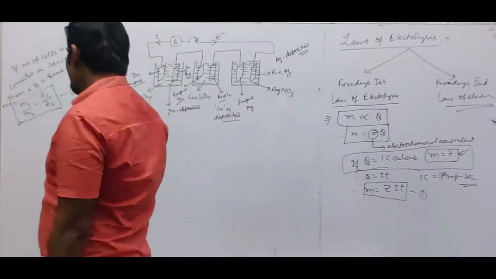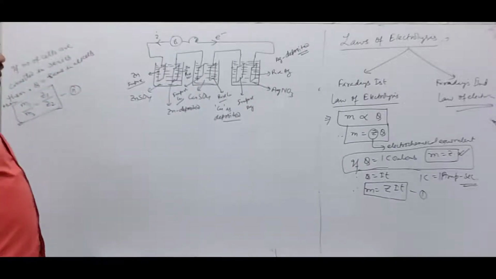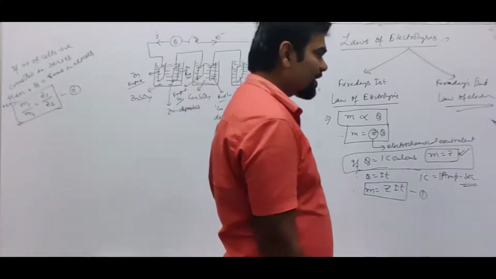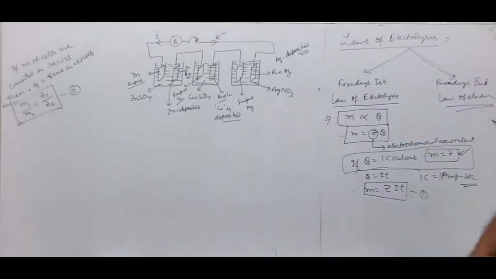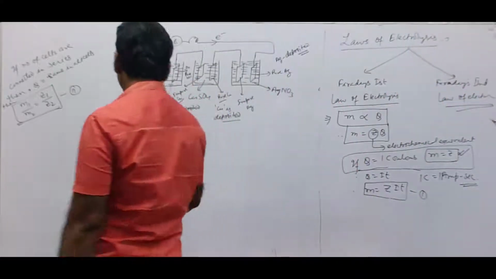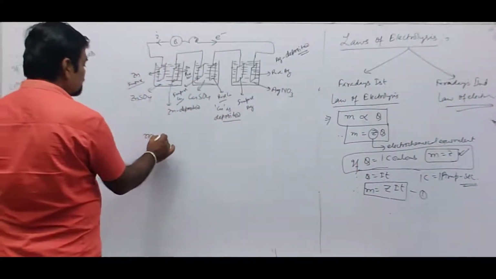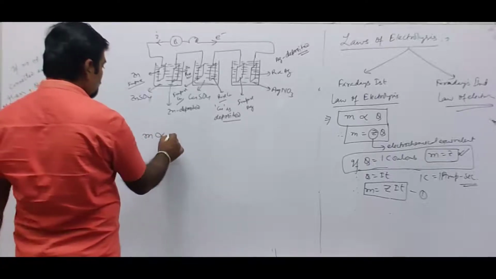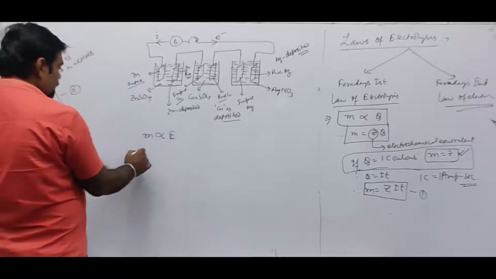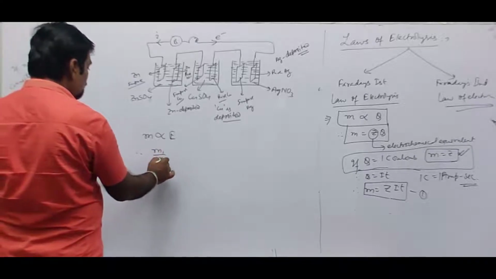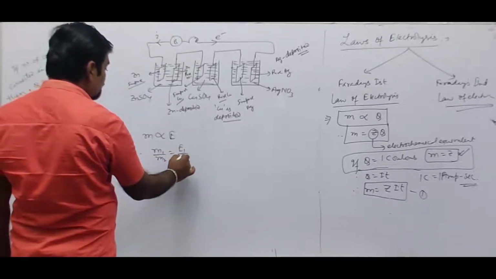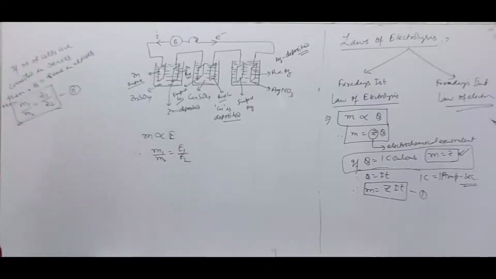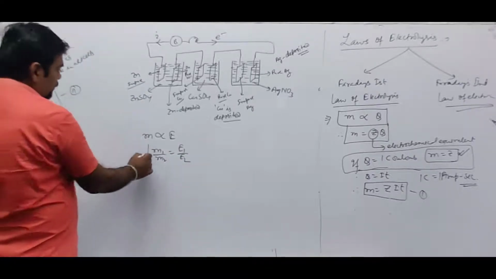So Faraday's second law states that when the same quantity of electricity is passed through a number of cells connected in series, then the mass of substance deposited at the respective cathode is directly proportional to their equivalent mass. So what does it mean? Mass of substance deposited is directly proportional to equivalent mass. Therefore, M1 by M2 is equal to E1 by E2.